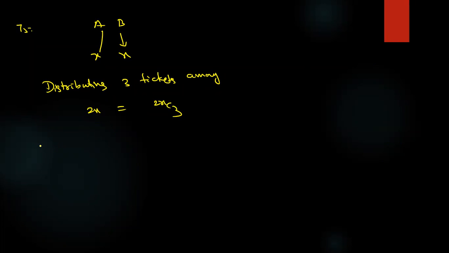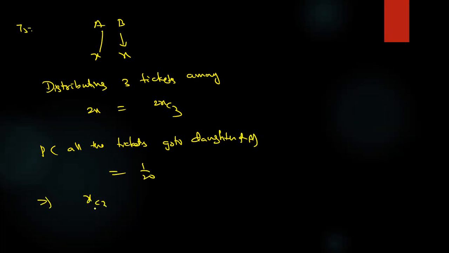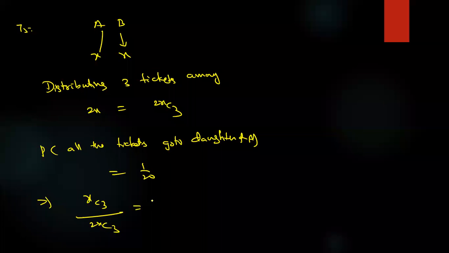The condition given is that all the tickets go to the daughters of A, with probability 1 by 20. What is the meaning? XC3 by 2XC3. X is equal to 3. We discussed this last time.